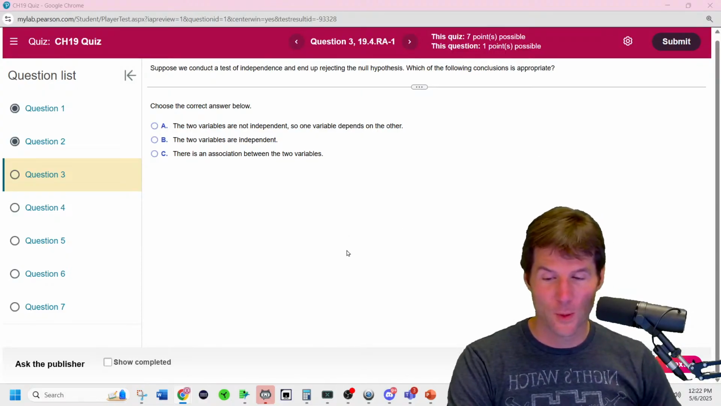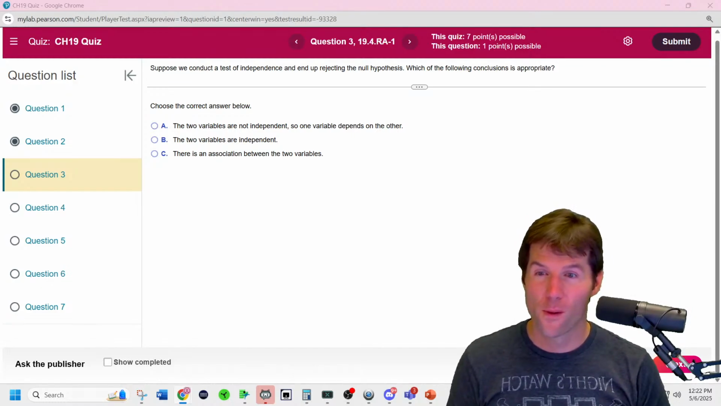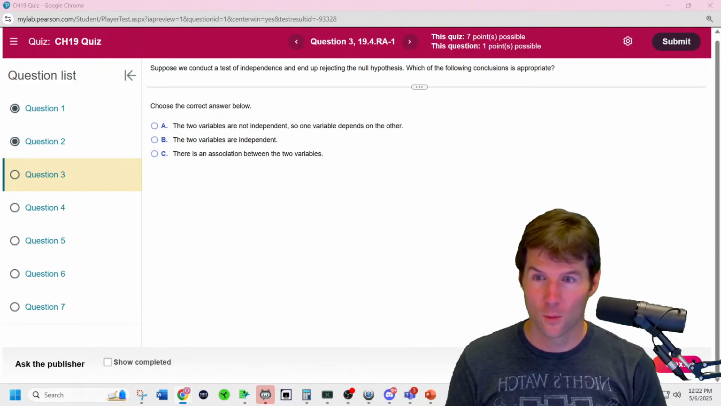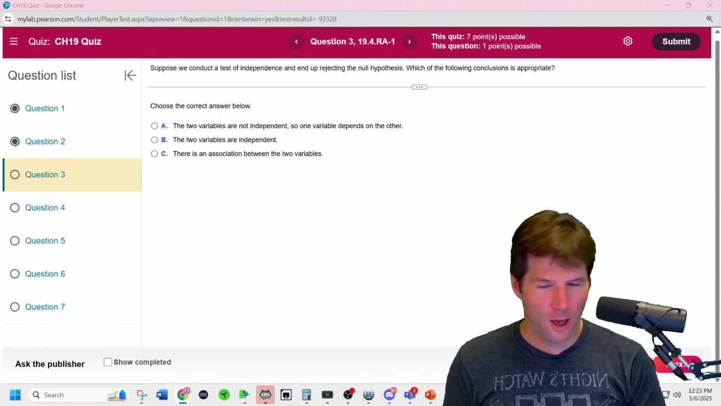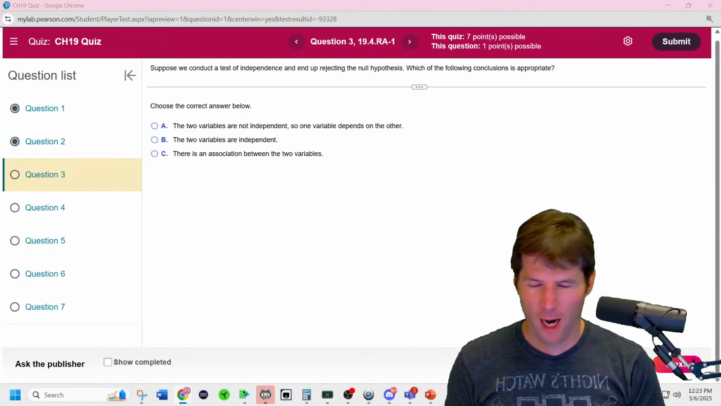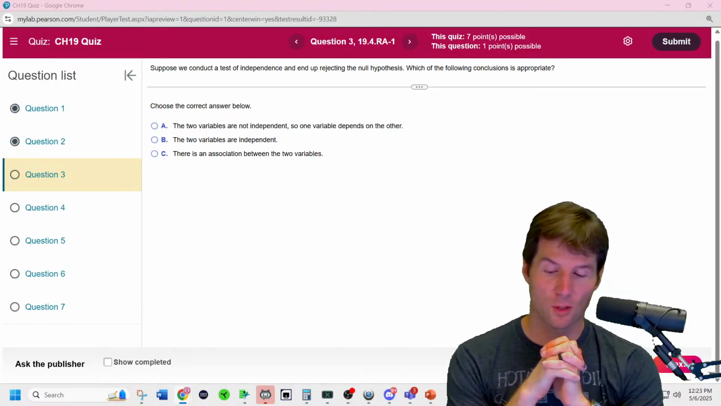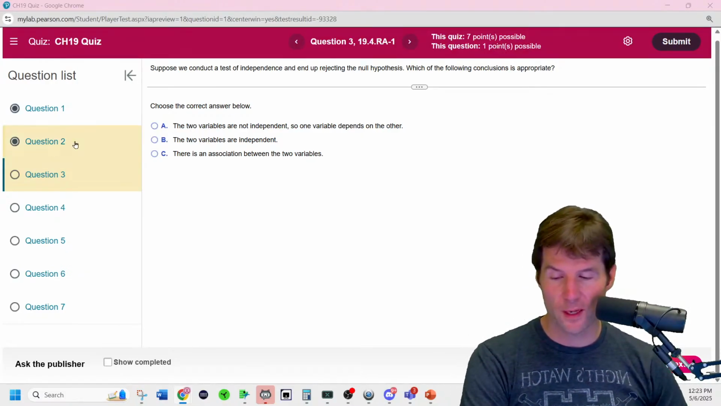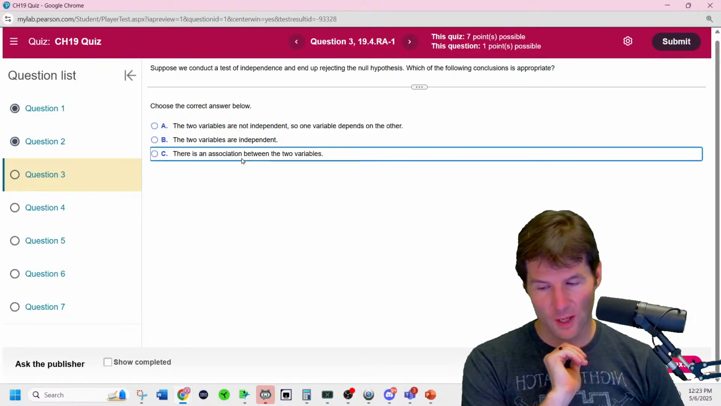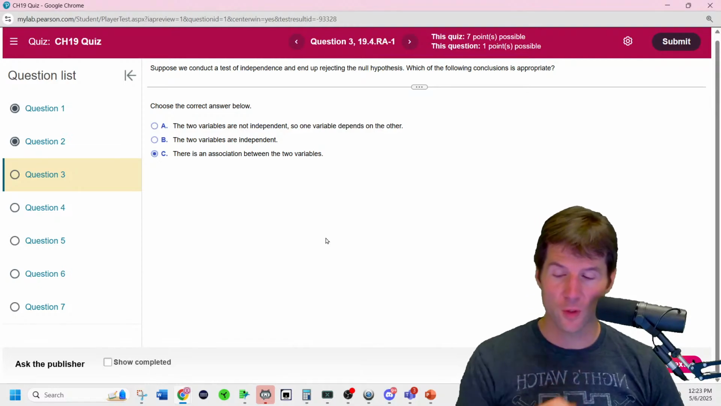Misclick. Suppose we conclude a test and end up rejecting the null. Which of the following is appropriate? Stat 1, Chapter 19 quiz. Suppose we conduct a test. Well, this means we found evidence for the alternative. The two variables are definitely not independent. The way they phrase this, it's better to say they're associated. I don't like that this is also an answer, but usually we just say there's an association.